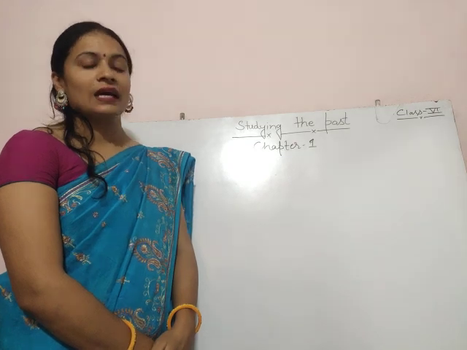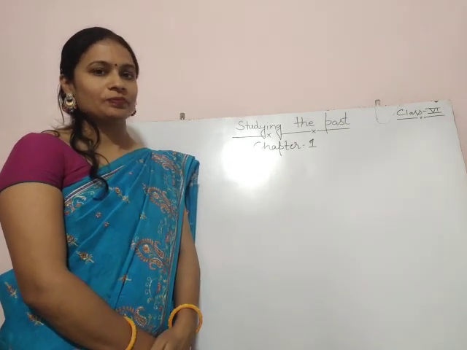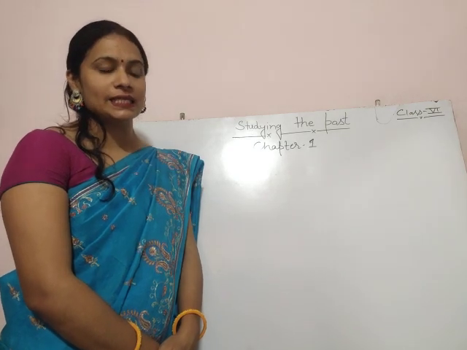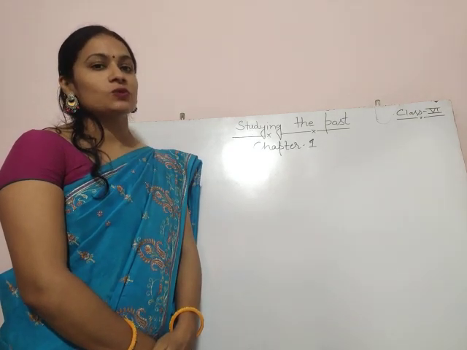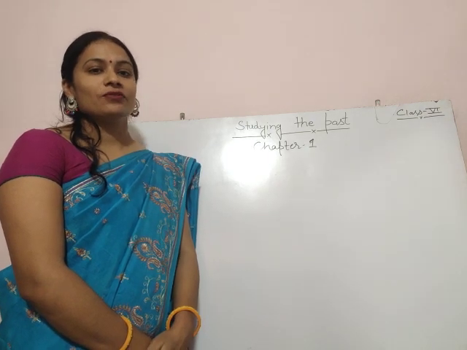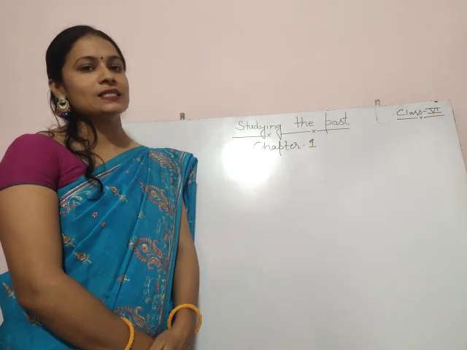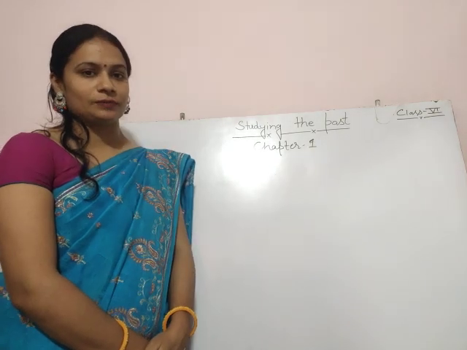Till class 6, you have studied SST in a combined way. But from class 6, you have to study social studies in 3 categories. Like first is history, second geography, and third is civics. Today we will discuss chapter 1 of history.